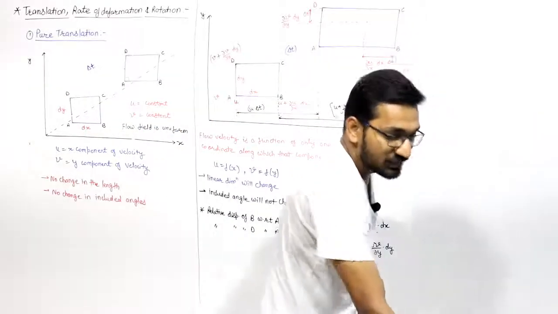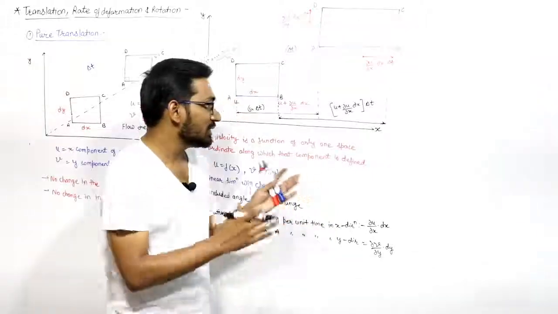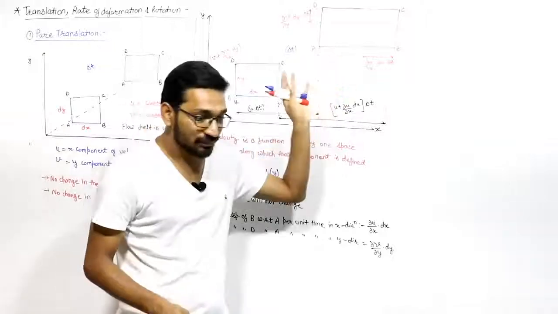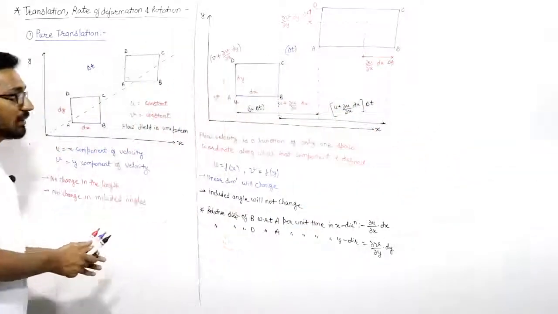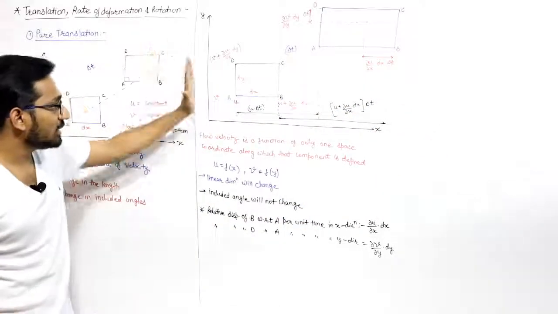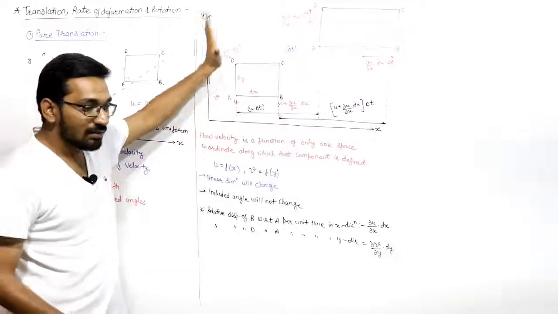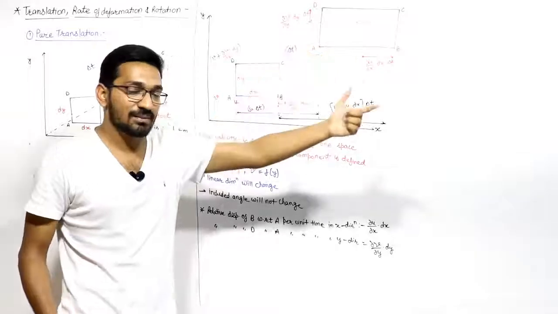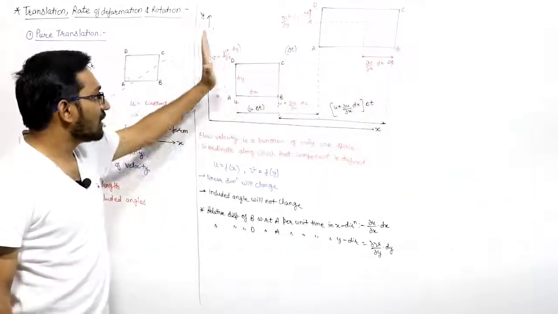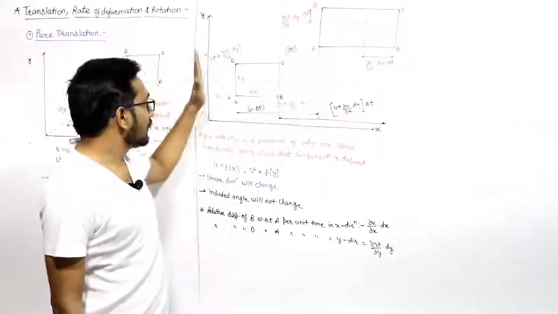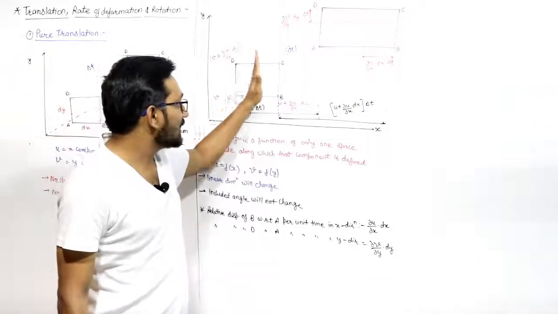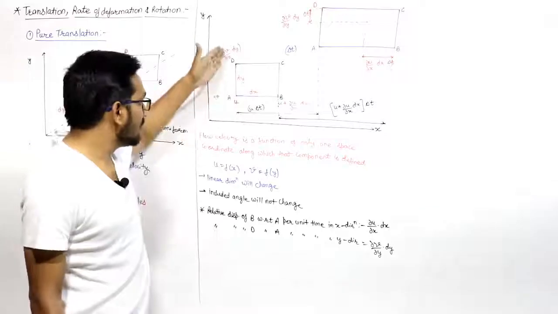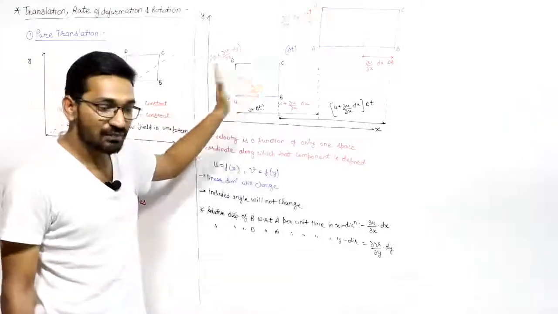So we can say that since u is not a function of y, and the y component, that is v, is not a function of x, all the points on the linear element AD will move with the same velocity in x direction. Obviously, because v is not changing with x, they will move with the same velocity in x direction, right? So there will not be any change in the length, there should not be any change in orientation.